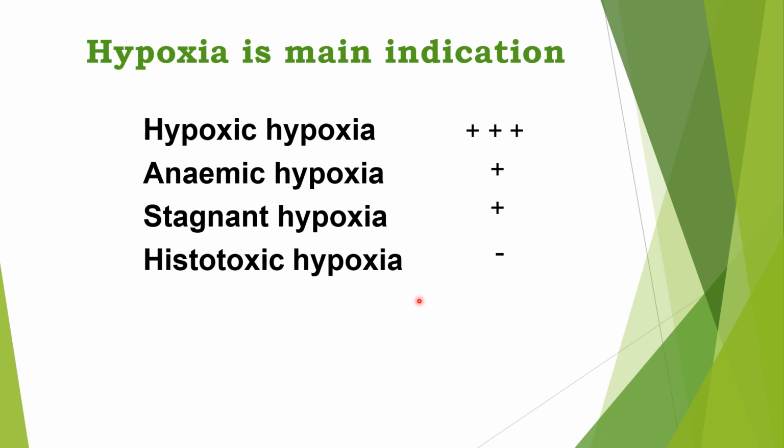So we have already seen in the previous class different types of hypoxia: hypoxic, anemic, stagnant and histotoxic. So you already know the causes and features of all these types of hypoxia. In which hypoxia is oxygen therapy most useful and most beneficial for the patient? That is the first one, hypoxic hypoxia. Oxygen therapy is very helpful and beneficial for the patient. And in anemic hypoxia and stagnant hypoxia, it is of limited use.